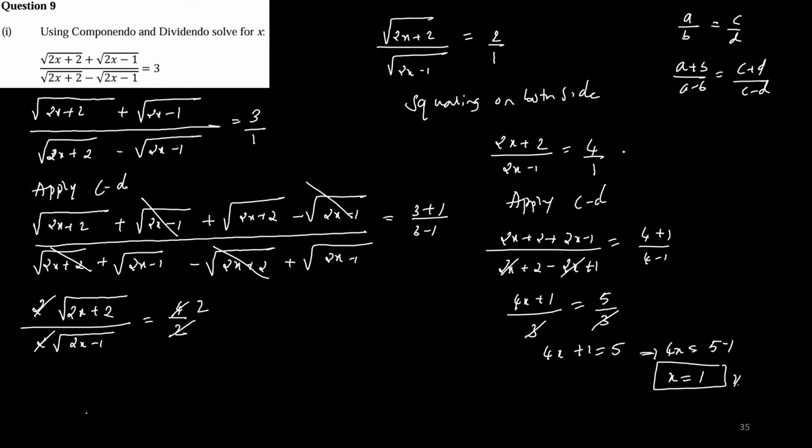Sir, you can cross multiply it, sir. No problem. No, sir, you can cross multiply it. Definitely I can do it, but as much as possible, whenever you are asked to find the value of x, applying componendo and dividendo, please find them by applying componendo and dividendo only. Last year marks were not given if you cross multiplied them. You are expected to apply componendo and dividendo twice.